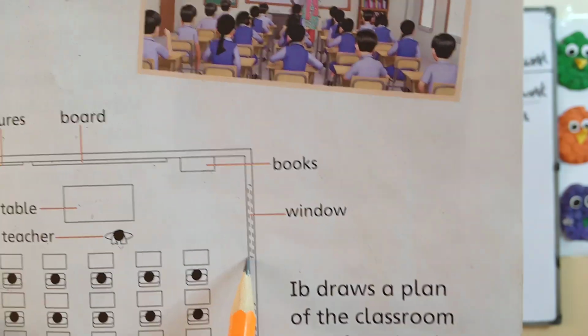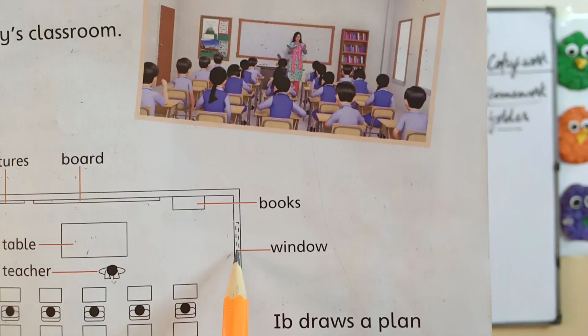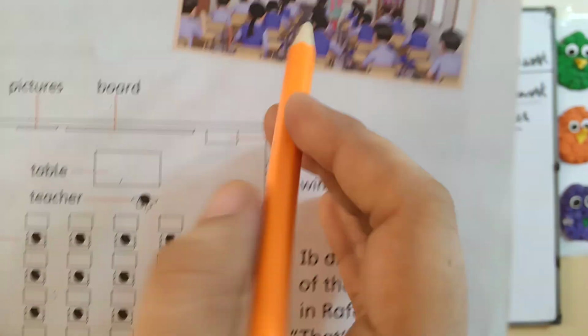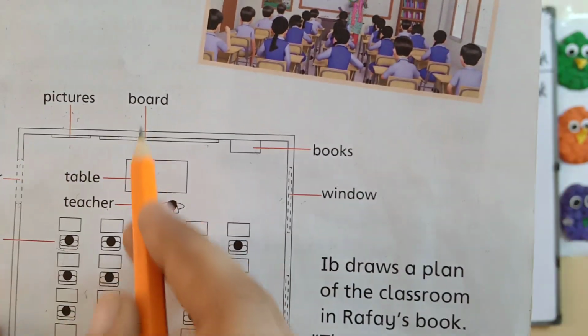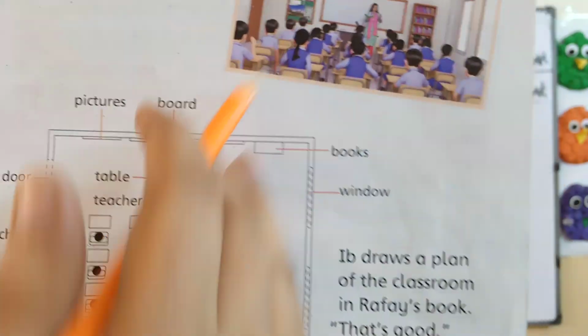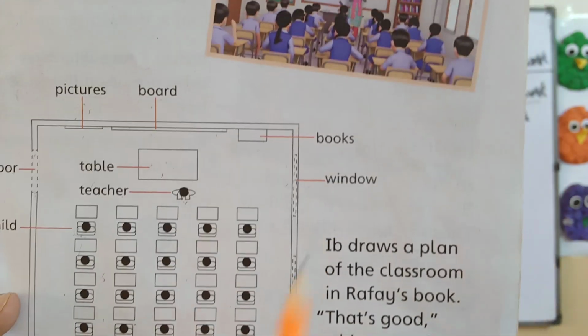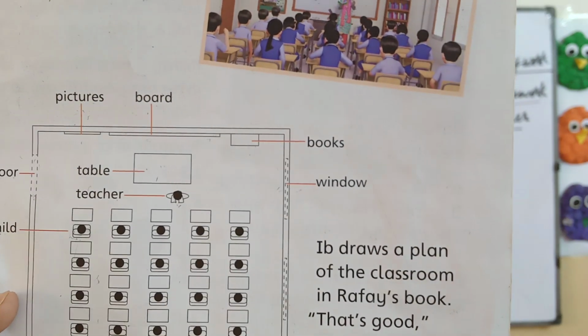Now where is the window? Look at here. There are two windows. So we just read here that this is window. Now these all things, door, pictures and board. Board is in center. Pictures and door are left side. But books and windows, these are on right side.